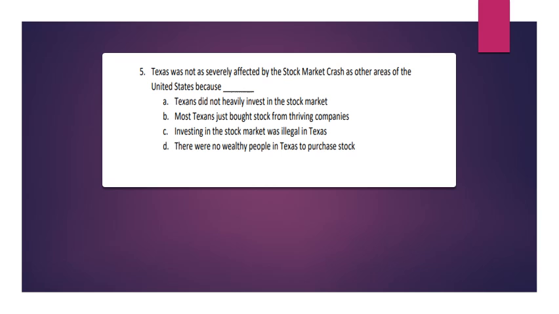Number 5. Texas was not as severely affected by the stock market crash as other areas of the United States because A. Texans did not heavily invest in the stock market. B. Most Texans just bought stock from thriving companies. C. Investing in the stock market was illegal in Texas. D. There were no wealthy people in Texas to purchase stock.